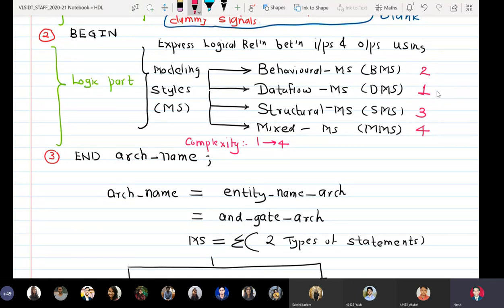The simplest modeling style is data flow. But let me tell you one thing: the most interesting modeling style is structural modeling style.